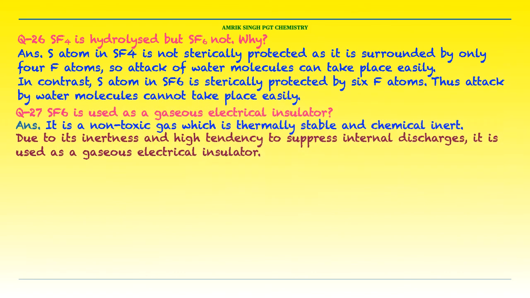Next question, 27. SF6 is used as a gaseous electrical insulator. Answer is, it is a non-toxic gas first of all, which is thermally stable and chemically inert. Due to its inertness and high tendency to suppress internal discharges, it is used as a gaseous electrical insulator.